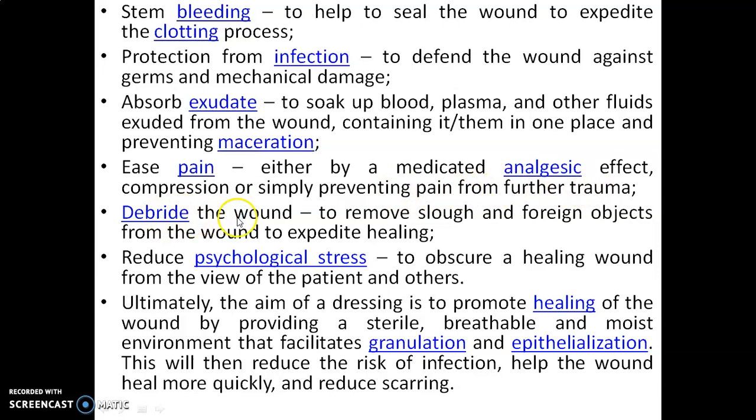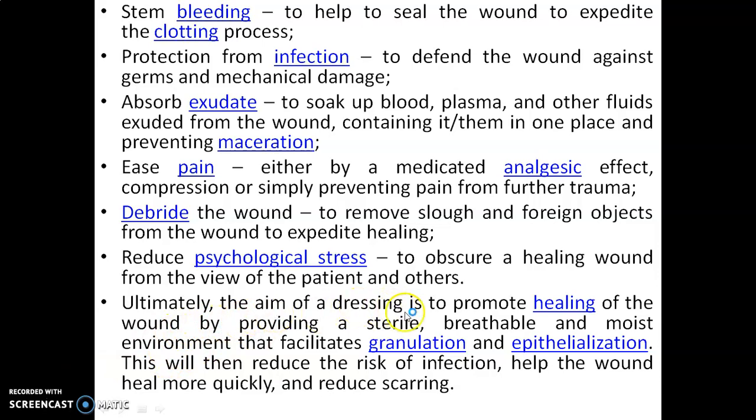debride the wound, to remove the slough and foreign objects from the wound to expedite healing; reduce the psychological stress, to obscure a healing wound from the view of the patient and others.